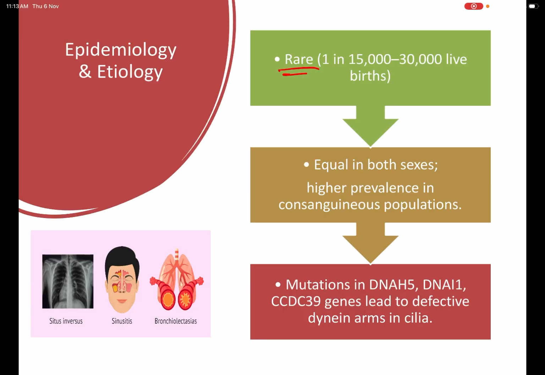It is very rare, occurring in 1 in 15,000 to 30,000 live births. It is equal in both sexes, with higher prevalence in consanguineous populations. Mutations are in the DNAH5, DNAI1, CCDC39 genes, leading to defective dynein arms in the cilia.